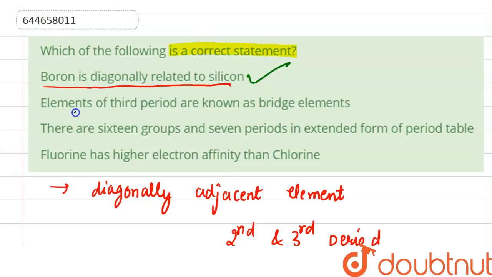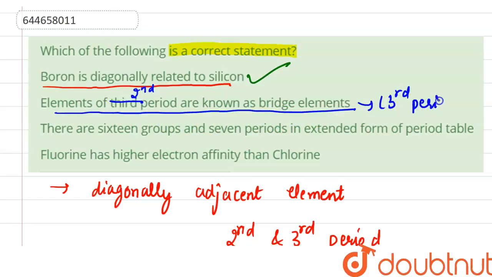Let us see statement 2. Elements of the third period are known as bridge elements. Bridge elements are elements that belong to period 2. Bridge elements have acquired the name because of the unique characteristic these elements show in the group, and they show resemblance in properties with elements of the next group, that is, elements of the third period.